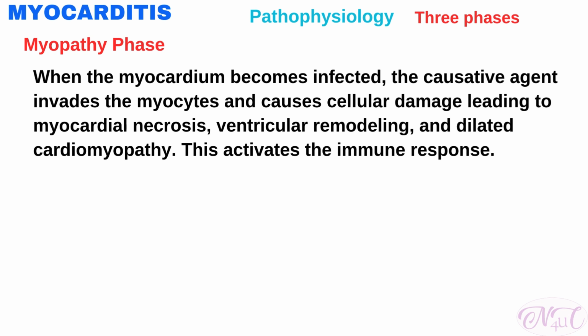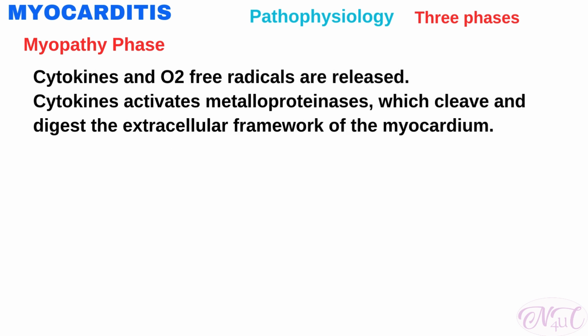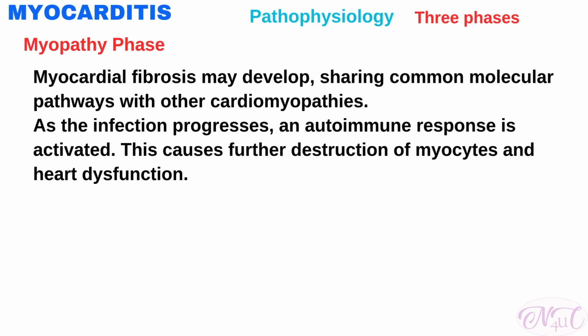When the myocardium becomes infected, the causative agent invades the myocytes and causes cellular damage, leading to myocardial necrosis, ventricular remodeling, and dilated cardiomyopathy. This activates the immune response. Cytokines and oxygen-free radicals are released. The persistent release of cytokines activates metalloproteinase, which cleave and digest the extracellular framework of the myocardium. Eventually, myocardial fibrosis may develop, sharing common molecular pathways with other cardiomyopathies.